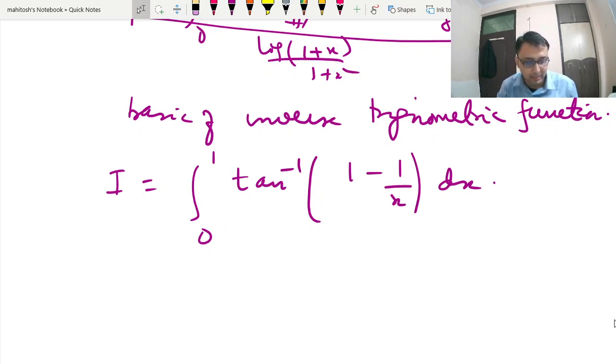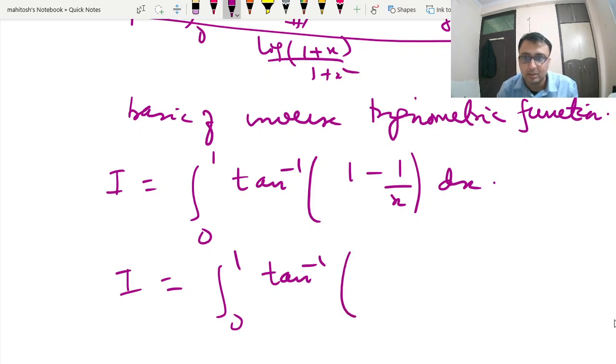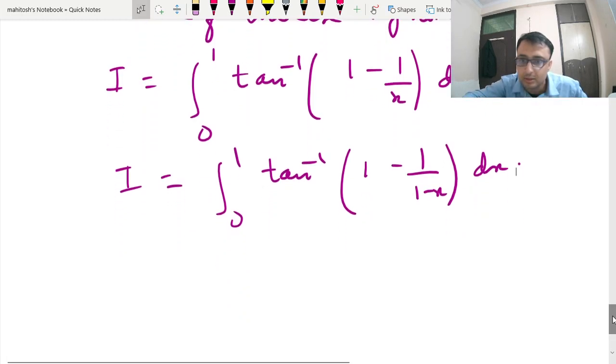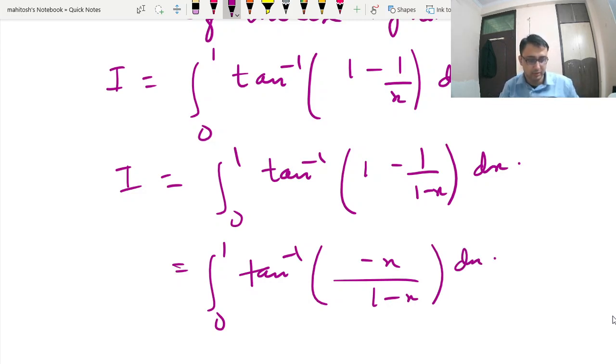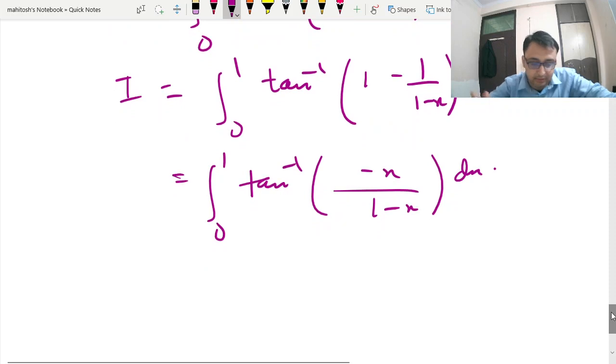Now I can write this integral as 0 to 1 tan inverse, using this property, as 0 to 1 tan inverse of 1 minus x. Now from here, we can use inverse trigonometry.